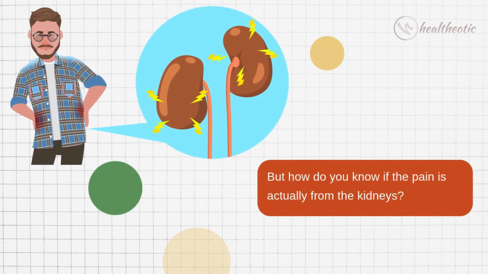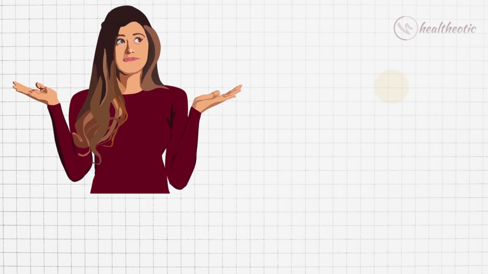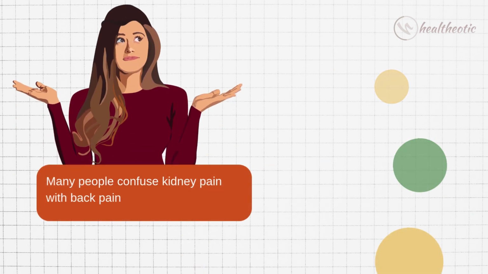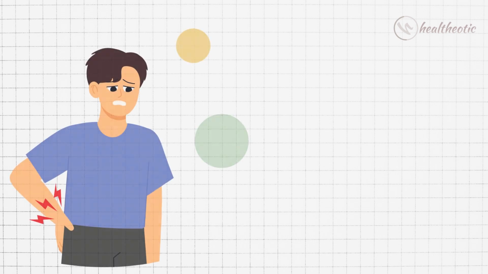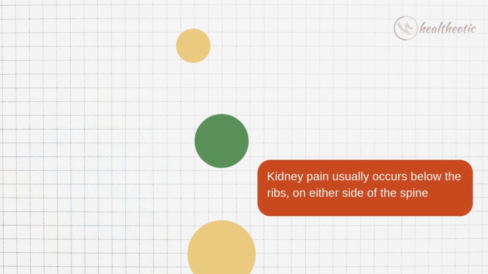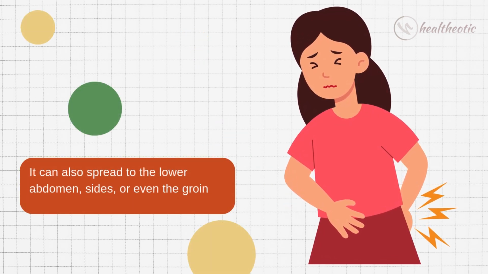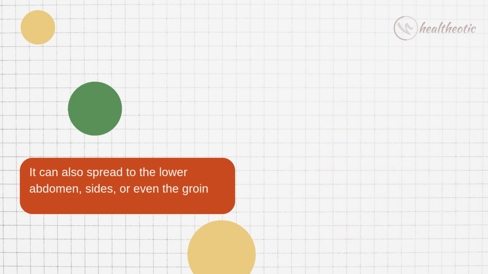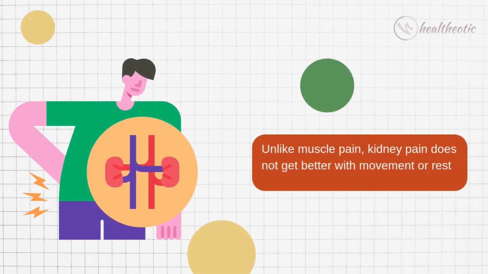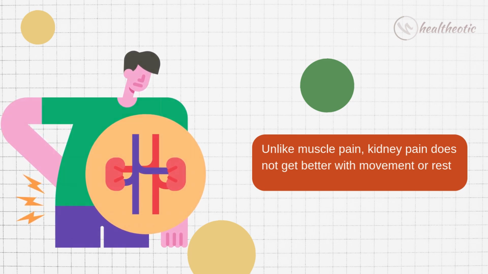But how do you know if the pain is actually from the kidneys? Many people confuse kidney pain with back pain. Kidney pain usually occurs below the ribs on either side of the spine. It can also spread to the lower abdomen, sides, or even the groin. Unlike muscle pain or back pain, kidney pain doesn't get better with movement or rest.